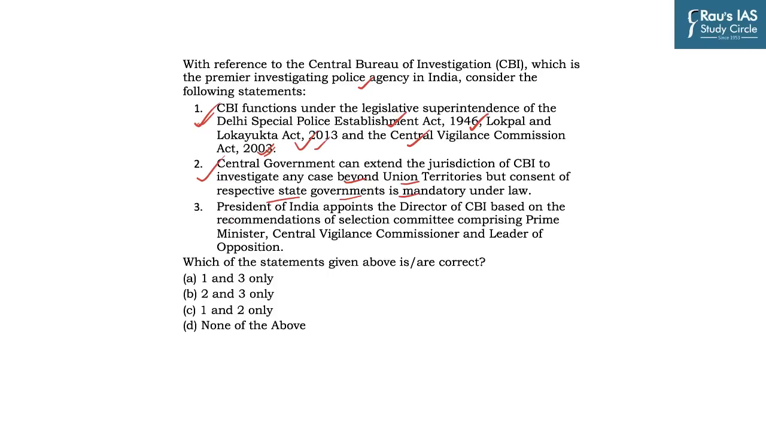Statement 3 says, the President of India appoints the director of CBI based on the recommendations of a selection committee comprising the Prime Minister, Central Vigilance Commissioner and Leader of Opposition. Now this statement is incorrect because the President does appoint the director of CBI, but it is based on the recommendation of a selection committee comprising the Prime Minister, Leader of Opposition and Chief Justice of India and not the CVC. And so statement 3 is incorrect, leading us to the right answer C, 1 and 2 only.